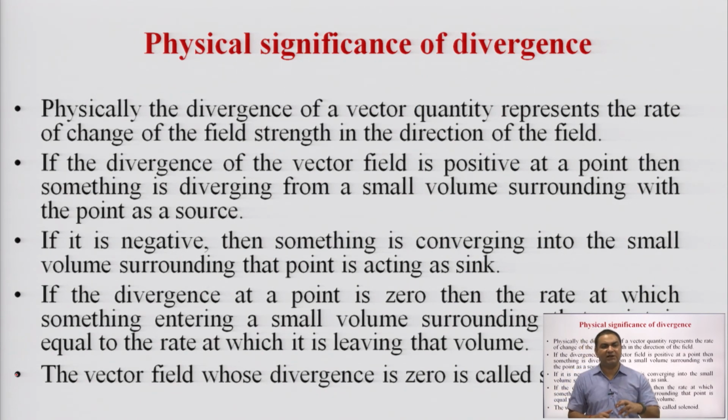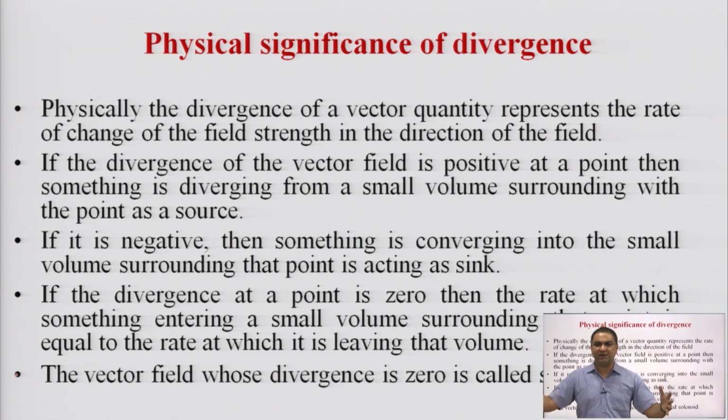If it is negative, then something is converging into the small volume surrounding that point, which is acting as a sink. The same thing like a source and sink, someone is giving, someone is taking. Something is in positive divergence, something is in the position of negative divergence. This is the basic theory of communication.